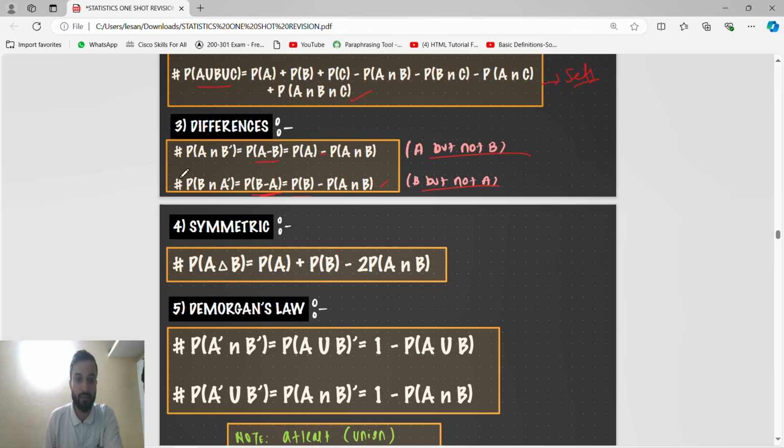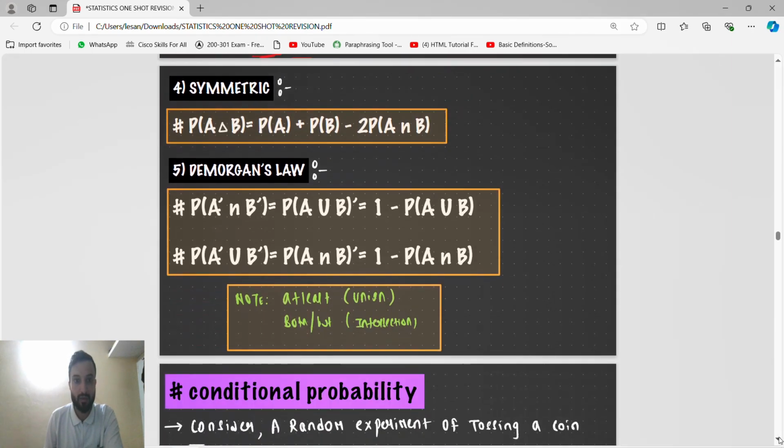Probability of B minus A means probability of B intersection A dash. Symmetric difference: probability of A symmetric difference B means probability of A plus probability of B minus 2 into probability of A intersection B.